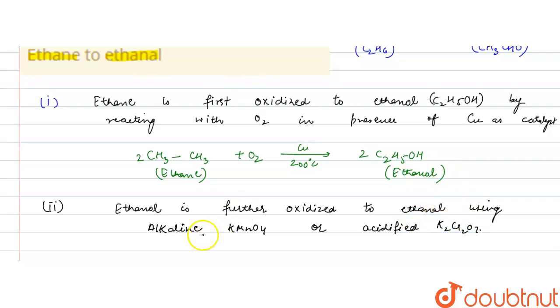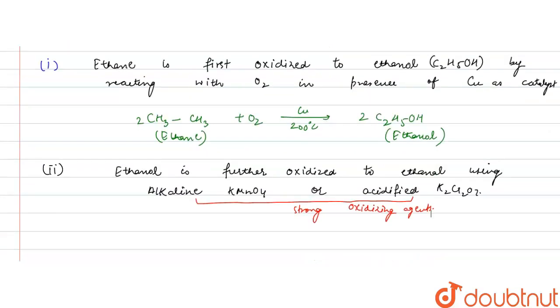They both are very strong oxidizing agents. So they convert alcohols to aldehydes.